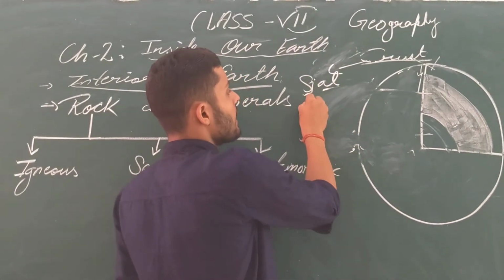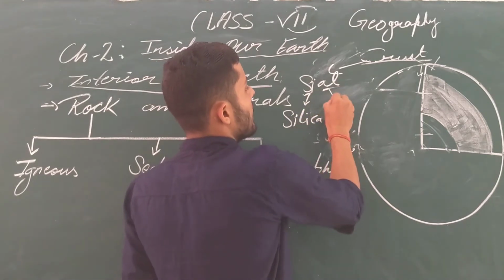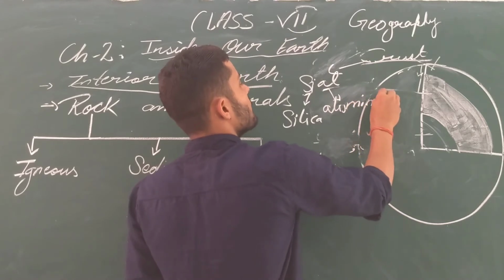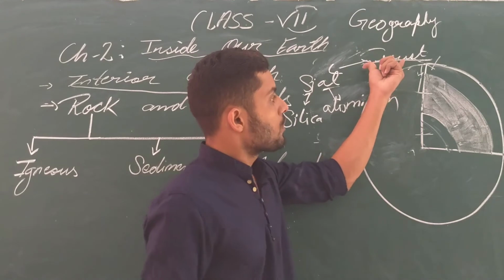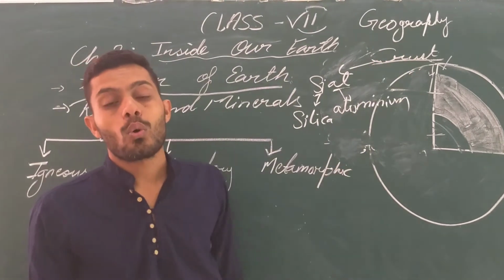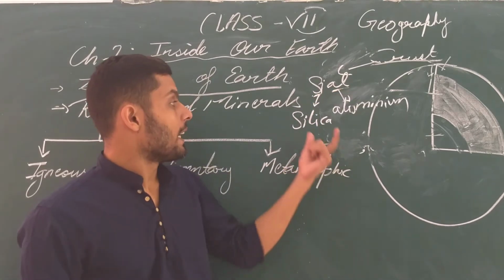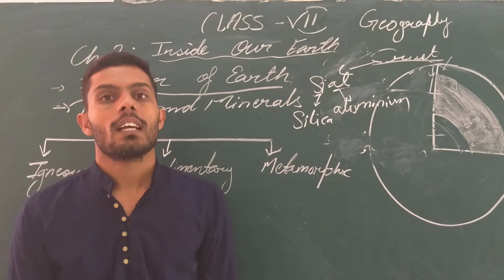Sial means SI stands for silica, and AL stands for aluminium. Got it? So the continental mass, or continental crust, consists of these two main constituents, silica and aluminium. In short form we call this Sial.